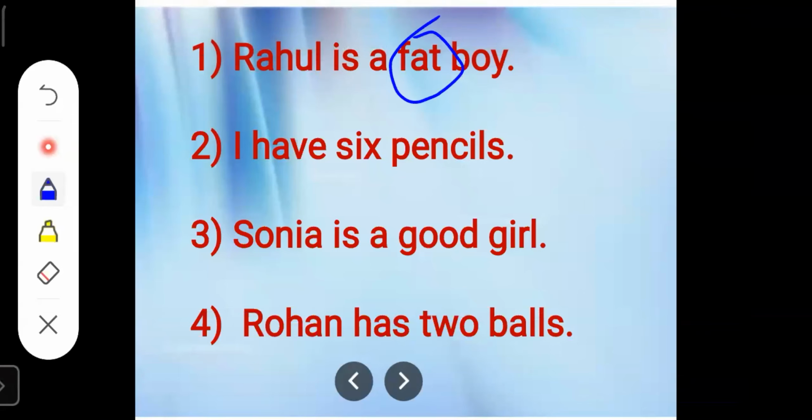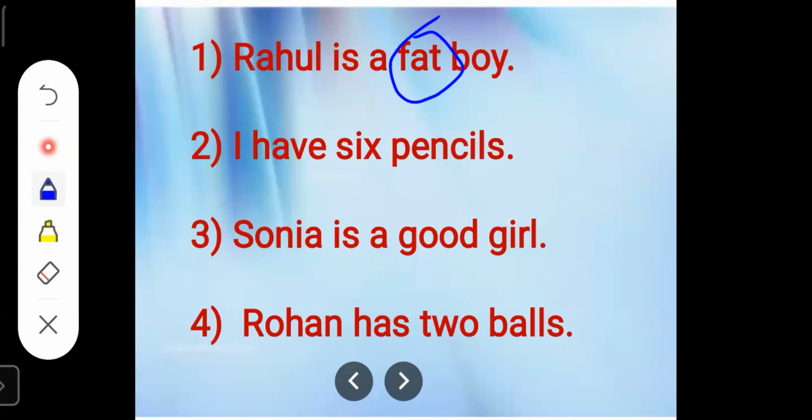Next sentence, I have 6 pencils. In this sentence, children, pencil is a naming word because it is the name of an object. How many pencils here? We don't know what kind of pencil it is, but we can see the number. There are 6 pencils.